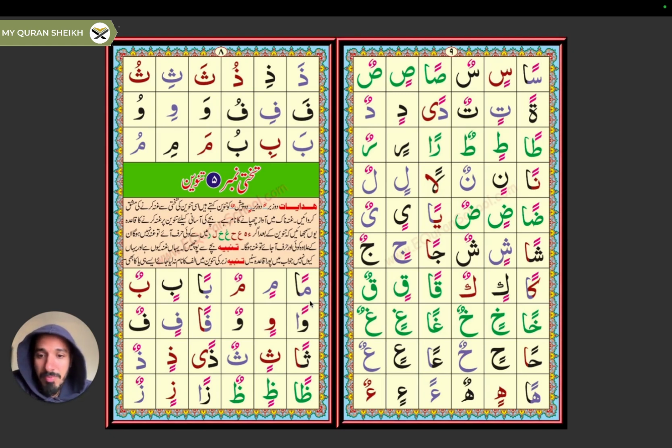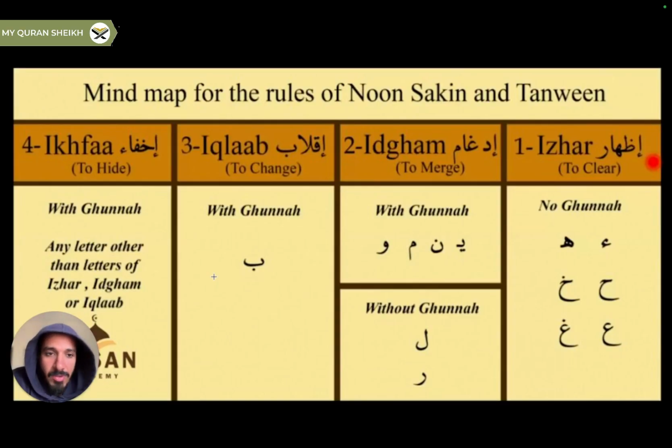Before we even begin to practice this takhti or this lesson, I'll first try to cover all of those 4 types of sounds, maybe with a couple of examples, and then we can start practicing this takhti. I found this illustration somewhere online, and I'll probably link it in the description as well. This is pretty much it in terms of the letters that we look for after a Tanween and the rules that we apply according to that letter.